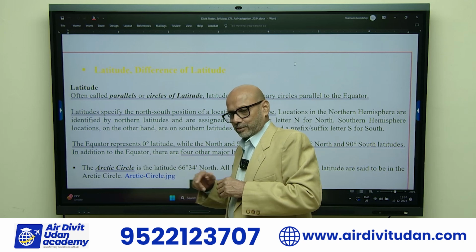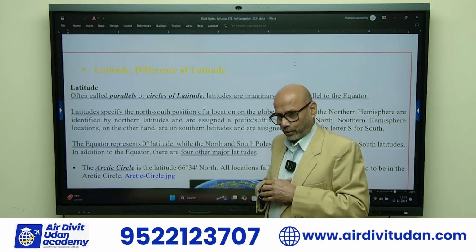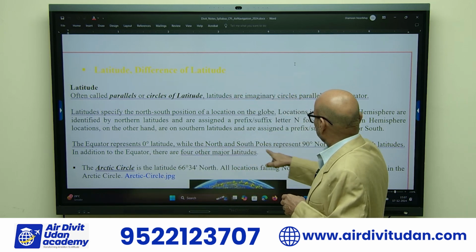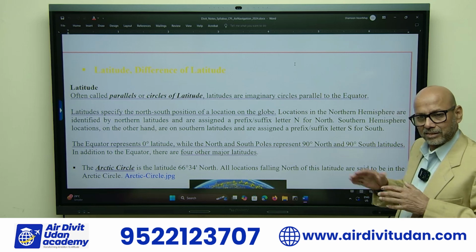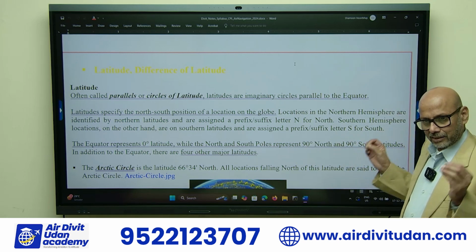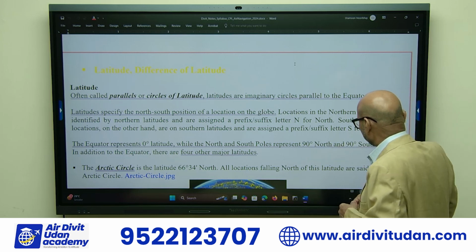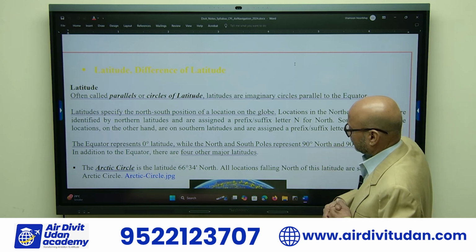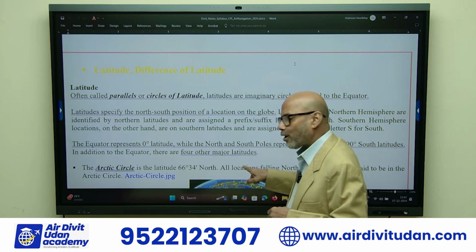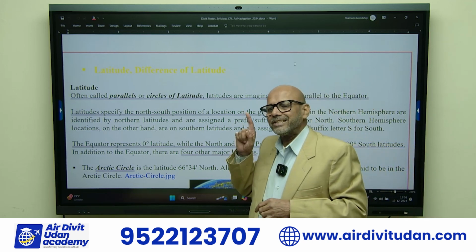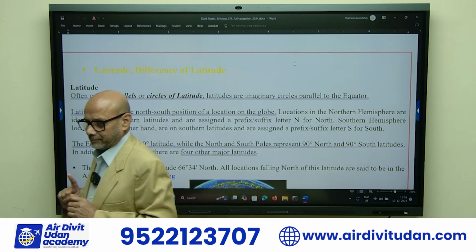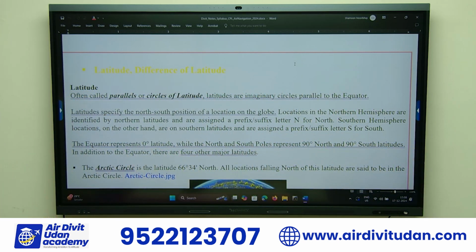Equator represents 0 degrees latitude, we know about that now, while the north and south poles represent 90 degrees. As I said, we cannot have 90.01, not possible. Okay. So 90 degrees south, and there are 4 major latitudes which we need to know mentally. 2 we have already discussed, 2 tropics, 1 Tropic of Cancer, 1 Tropic of Capricorn.